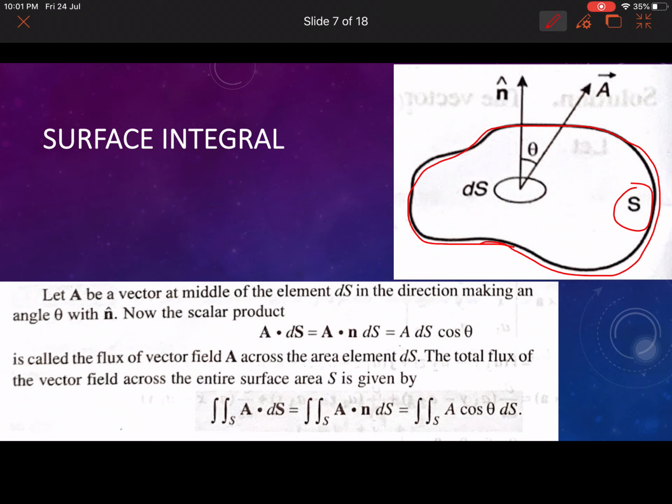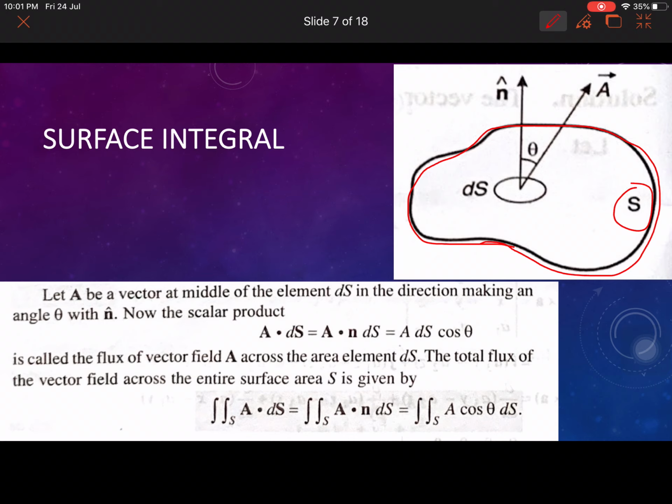n cap is a normal. n cap is a vector drawn along the normal to the surface at point P. a bar dot ds bar equals a bar dot n cap into ds. This is called the flux of a vector field a bar across the area element ds.